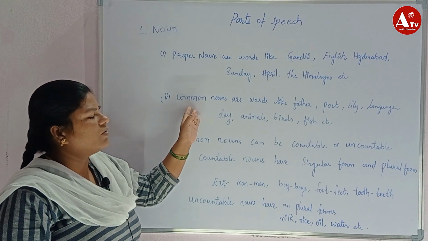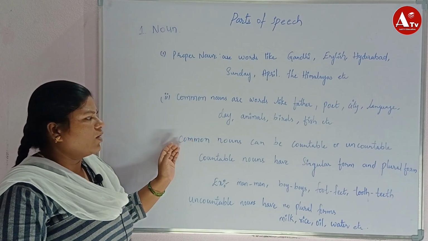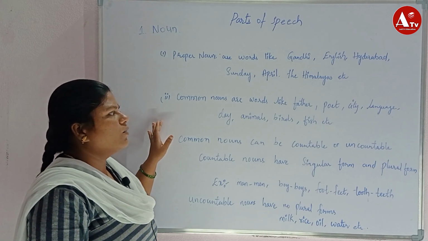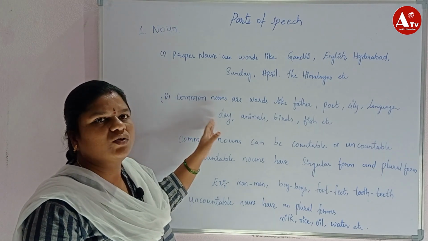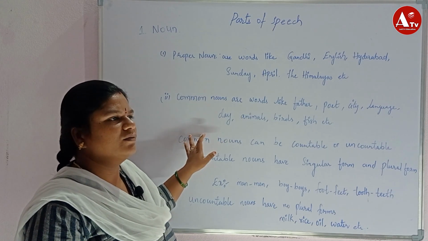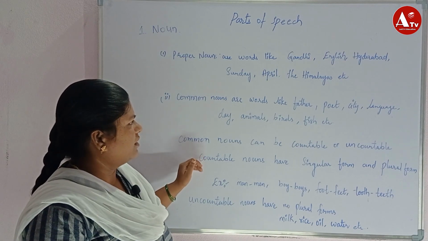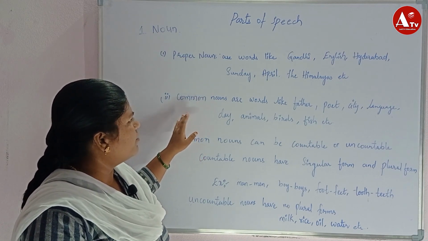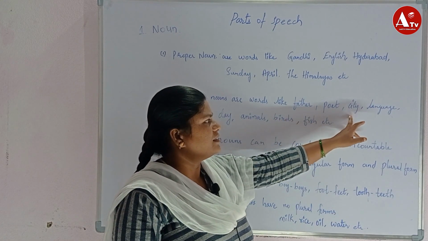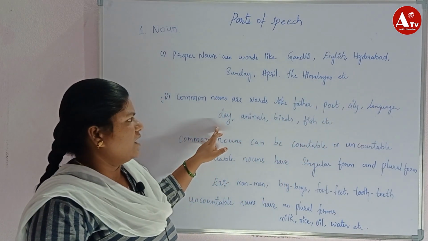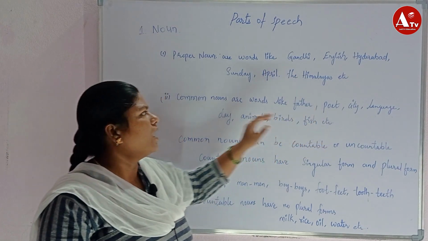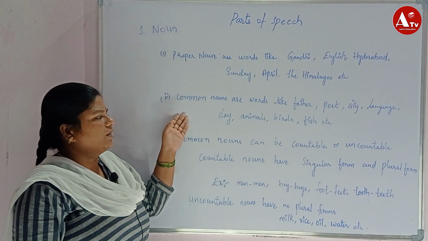Common nouns, based on forms, we have countable nouns and uncountable nouns. Common nouns based on meaning, we have four types: concrete noun, abstract noun, material noun, collective noun. These common nouns are words like father, poet, city, language, day, animals, birds, species, etc. These all come under common noun.